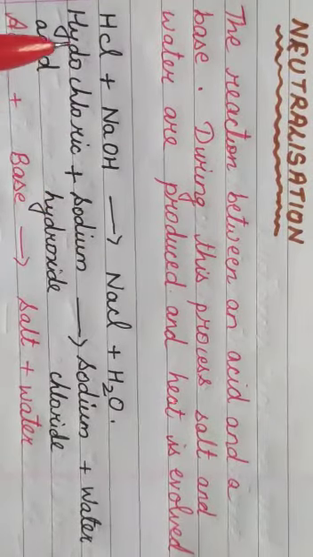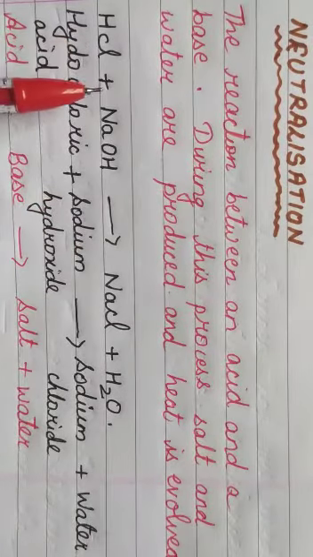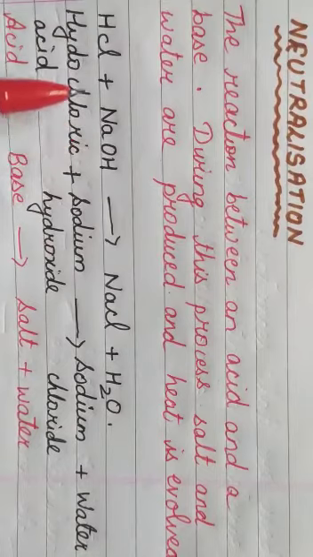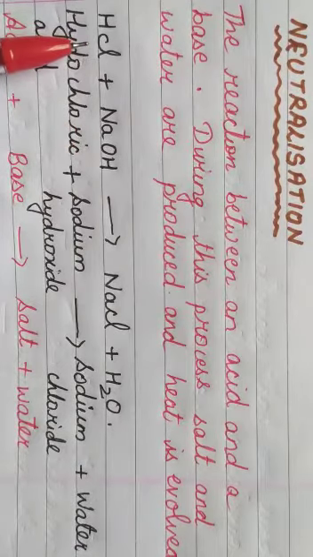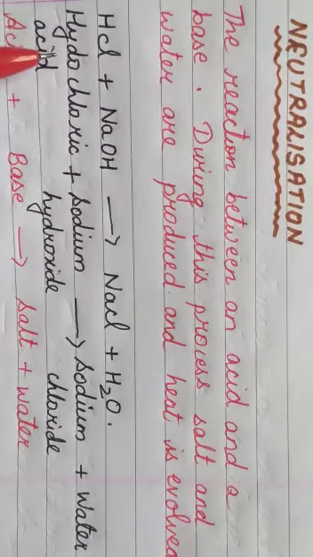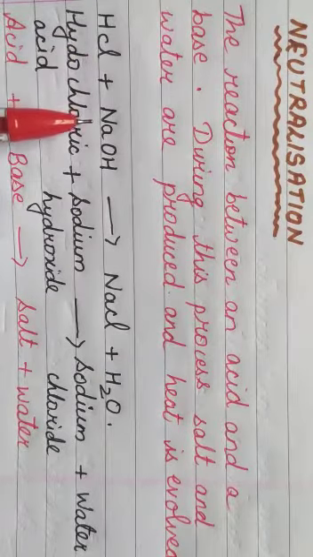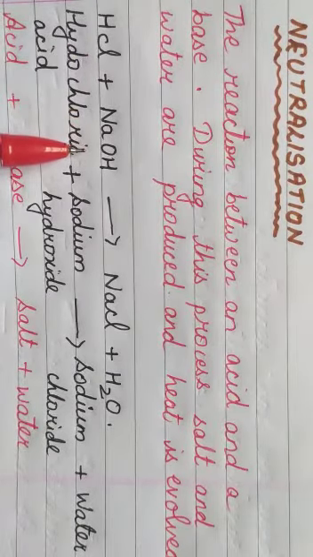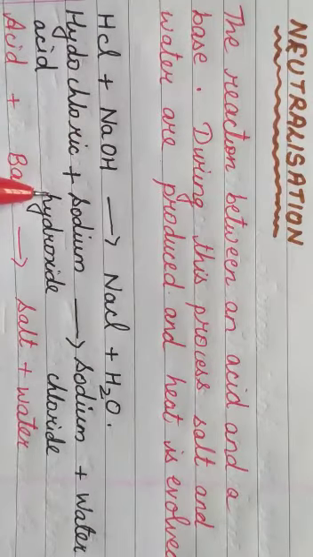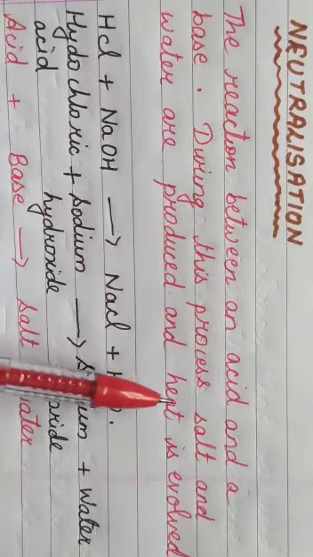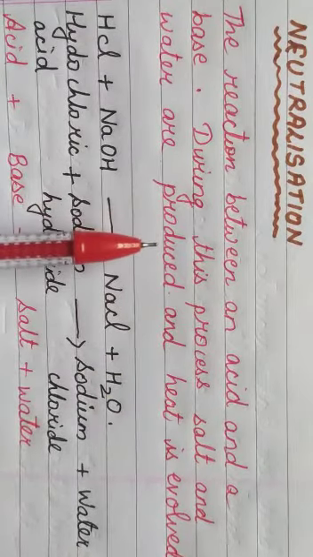Okay, I told you what is neutralization. It is a reaction between an acid and a base. Here we have HCl. What is HCl? HCl is hydrochloric acid. So this hydrochloric acid reacts with NaOH. NaOH is sodium hydroxide. And what does it give? During this process, it gives salt and water.